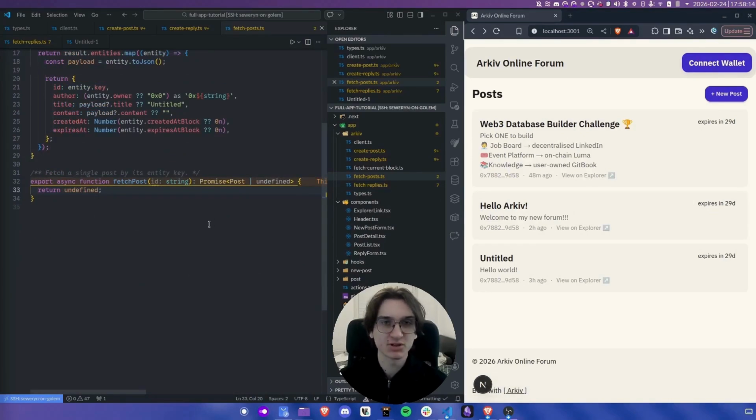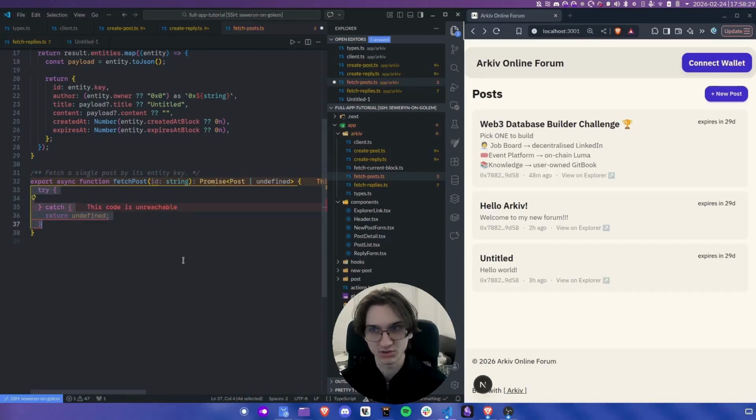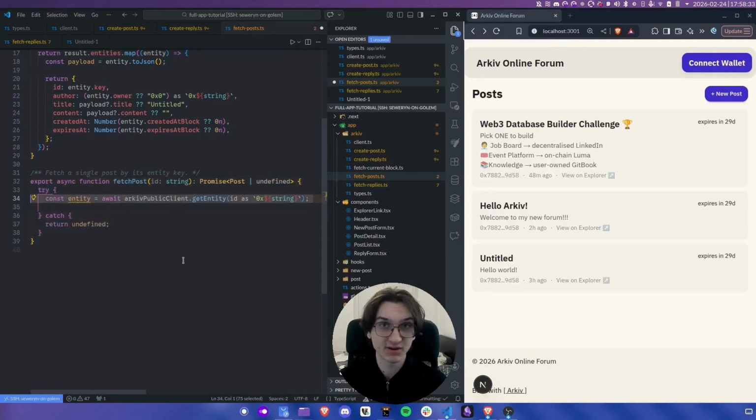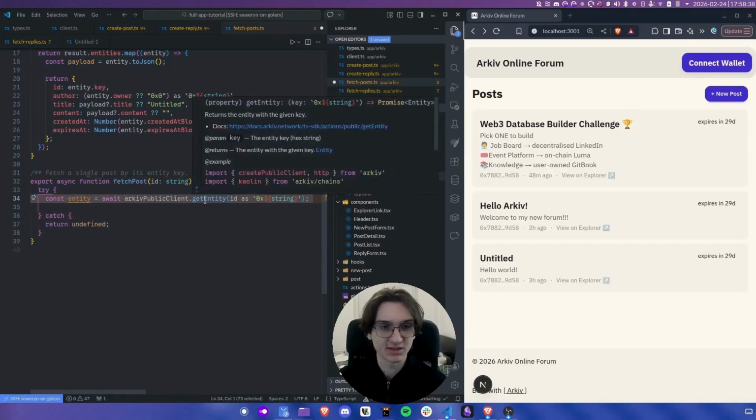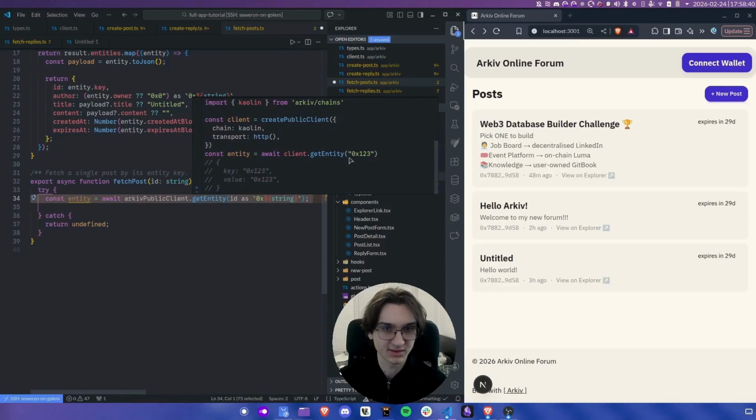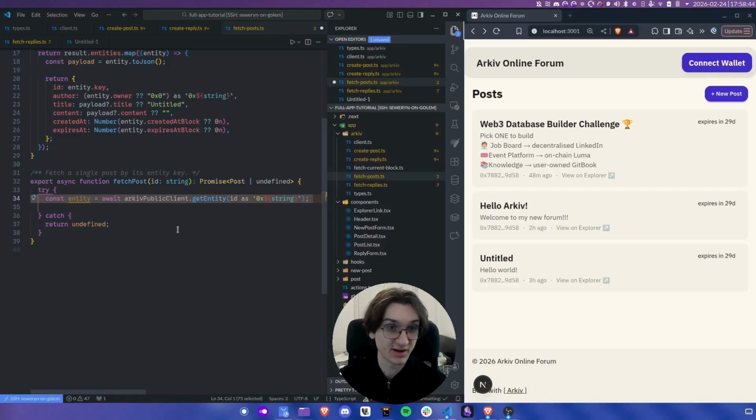And now we can focus on fetching the actual details of a single post. As you can see, we have this fetchPost function that takes the ID and returns a post or undefined if it's not found. So first of all, let's wrap this in a try catch to make sure we don't throw. And the Arkiv SDK actually provides a very nice method called getEntity, which does exactly what you think. It takes an entity ID and returns you the value.